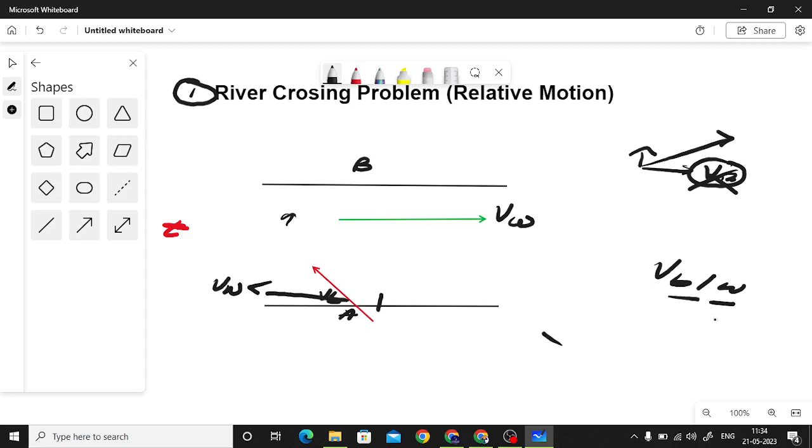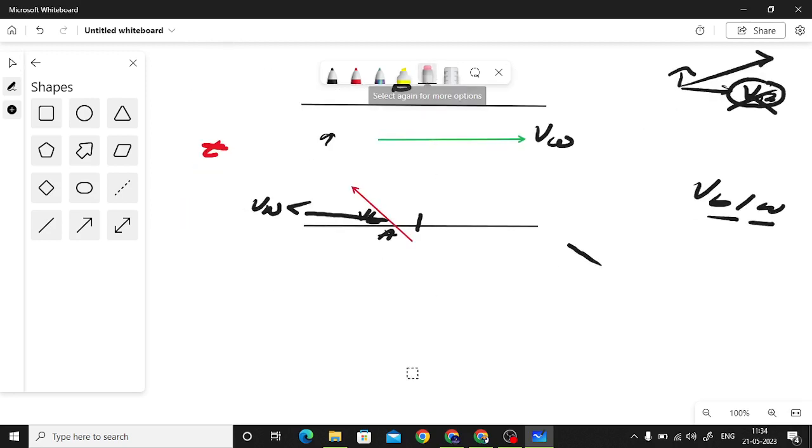Like this we were having. I'll just make things a bit more clear. Just a second. So basically see what things you were having here. I'm taking help with arrow symbols.